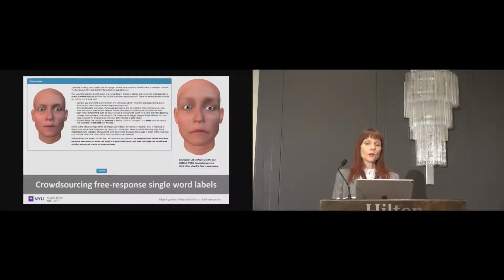In phase 2, 40 Mechanical Turk workers each provided the single word label they felt best described a facial expression. This figure shows the instructions given to participants, showing an expressive face here, to be labeled, along with a neutral expression, which is an expression-free face, and that was provided as comparison. Each target image was shown in this format.